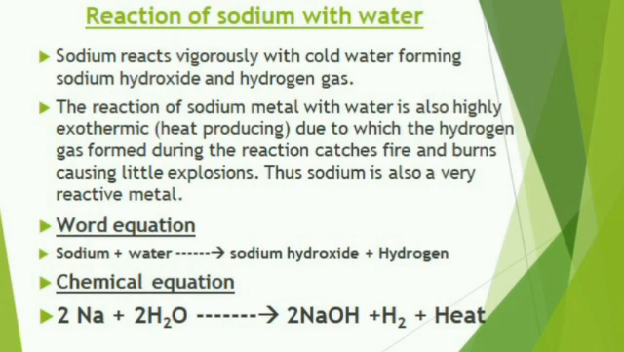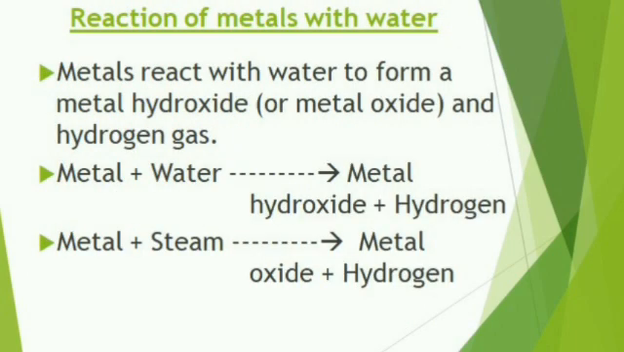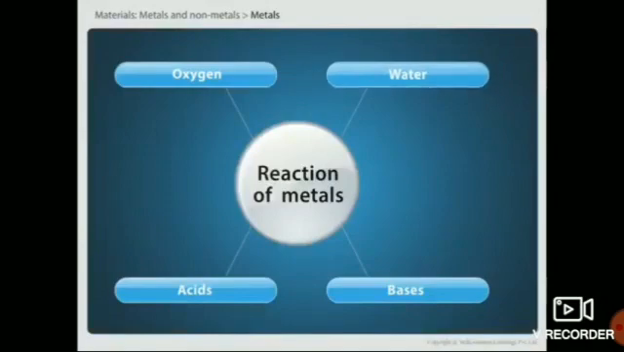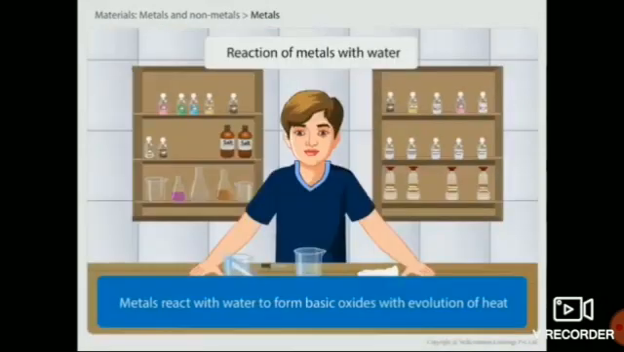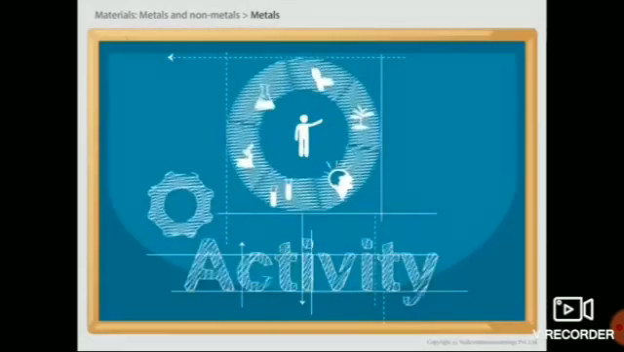Conclusion: when a metal reacts with water, hydrogen gas is formed, and at the same time metal oxide and metal hydroxide also will be formed. But what is the net result? When a metal reacts with water, hydrogen gas is formed. Non-metals do not react with water or steam. Metals react with water to form basic oxide with evolution of heat. This can be understood clearly by an activity.